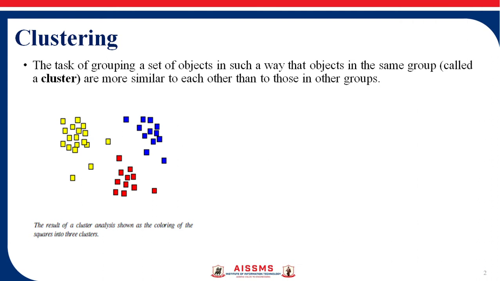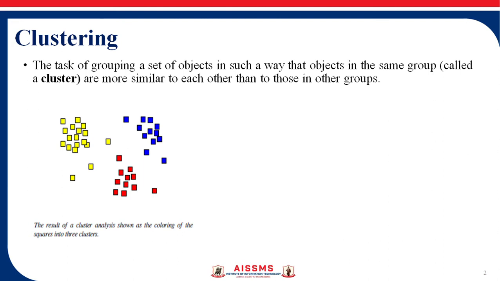Here you can see an example of clustering analysis. It shows colored squares divided into three different clusters: one in red, another in yellow, and the third in blue. This is what clustering is.